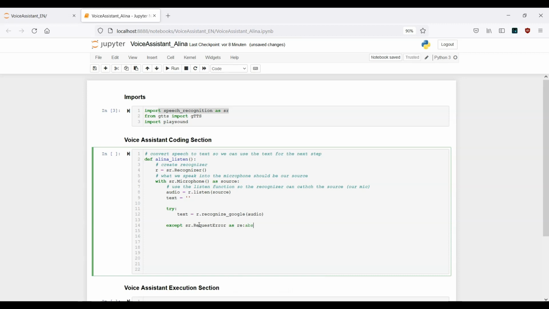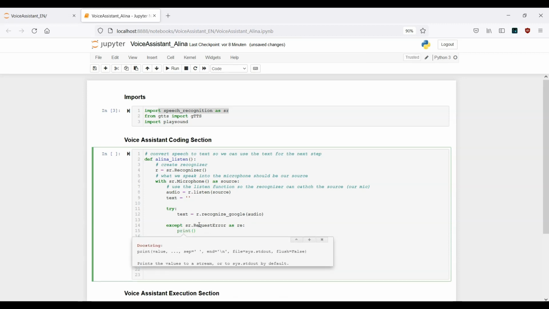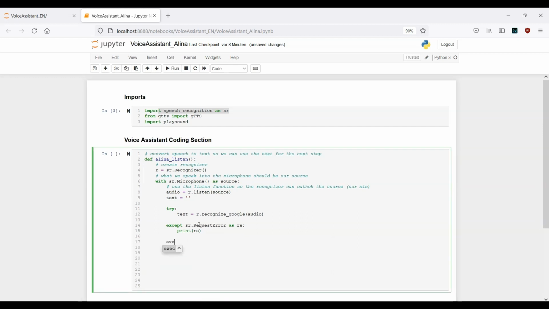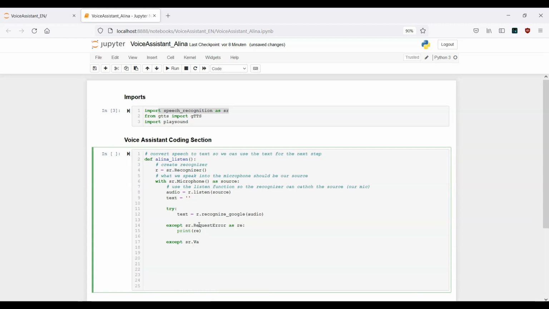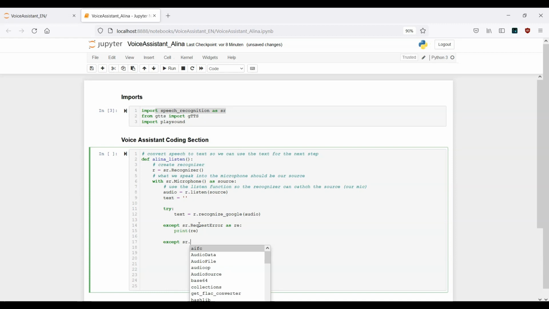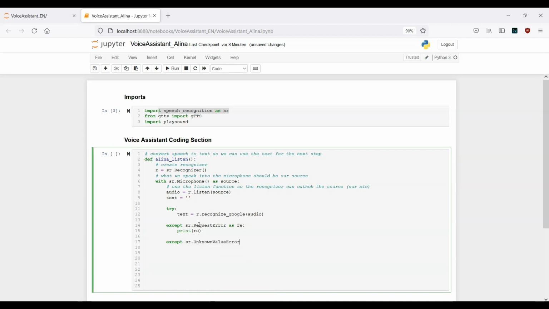Okay, and once we get this exception, we just want to print it out. So this is the logic. Next exception is the unknown value error. That means except sr.UnknownValueError as UVE for the abbreviation of unknown value error. And here we also want to print this out.